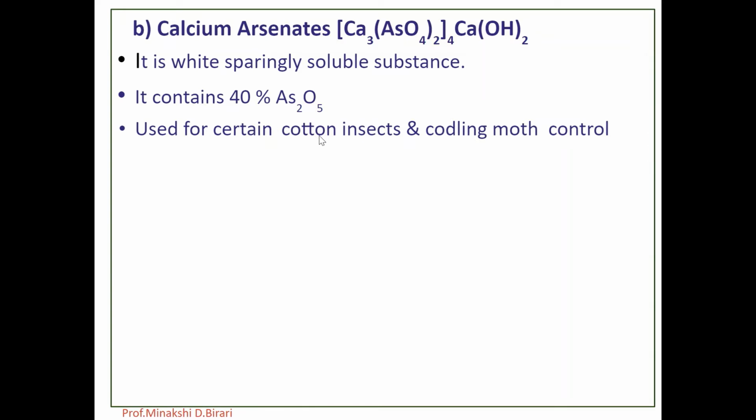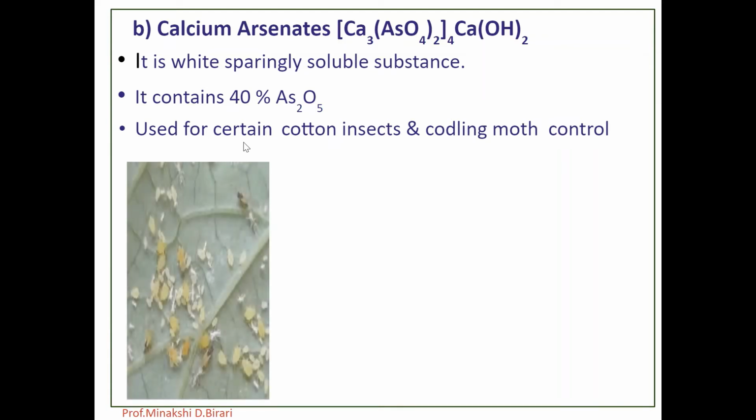They get decomposed easily after application to plant surfaces, and on hydrolysis it gives H2AsO4. So this reaction continues on the plant surface till the aqueous phase completely evaporates. They act by inhibiting enzymes containing the sulfhydryl group, or they coagulate the protein. Calcium arsenates are used for certain cotton insects and codling moth control.